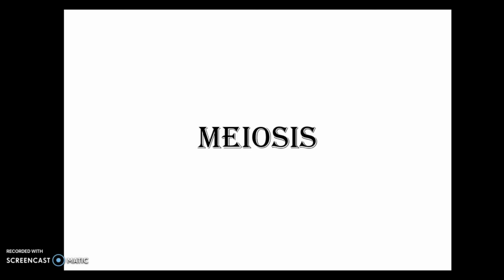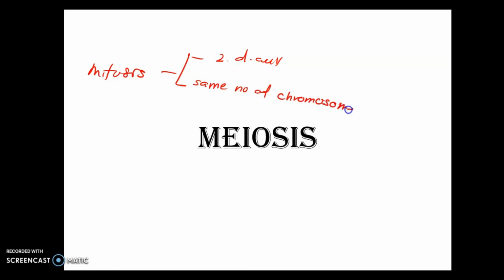Mitosis is a type of nucleus division, or we can call it karyokinesis, which will produce two daughter cells, and each daughter cell has the same chromosome number as the parent cell. So the concept of mitosis is two daughter cells with the same number of chromosomes as the parent cell. But how about meiosis?